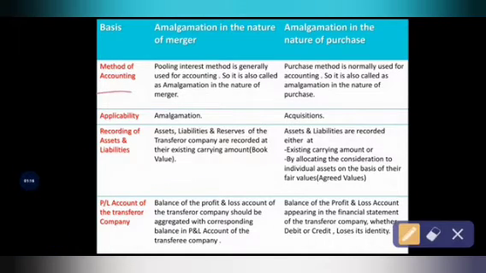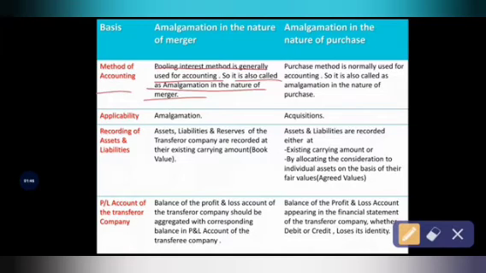See, for amalgamation in the nature of merger, the pooling of interest method is generally used for accounting purposes. The pooling of interest method is another name for amalgamation in the nature of merger. That's why amalgamation in the nature of merger is also called the pooling of interest method.